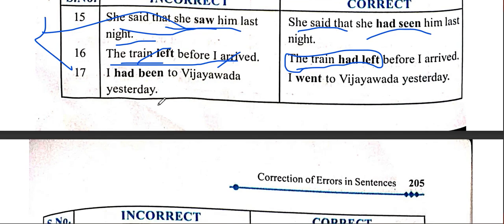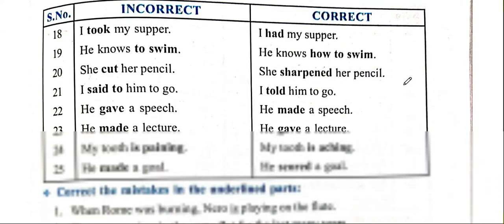Next question. I had been to Vijayawada yesterday. When we have yesterday, last night, last year, last Sunday, we use simple past. I repeat, when we have last day, last night, last week, last month, yesterday, day before yesterday, we use simple past tense. So that's the reason: I went to Vijayawada yesterday.